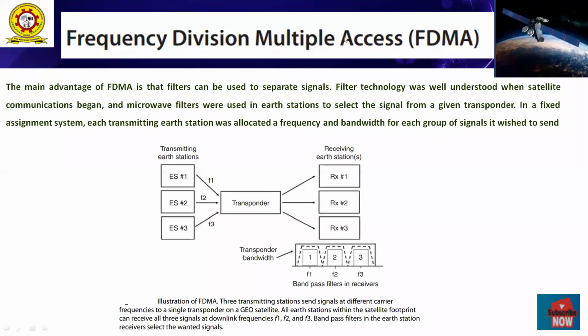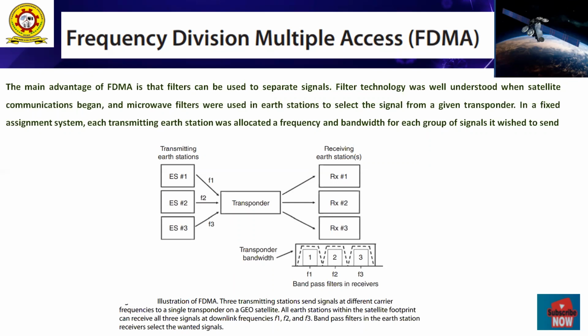The main advantage of the FDMA scheme is that filters can be used to separate the signals, because some noisy components are available in a particular channel. The process begins by limiting individual channels to a frequency range in hertz or kilohertz, depending on the availability of the spectrum.